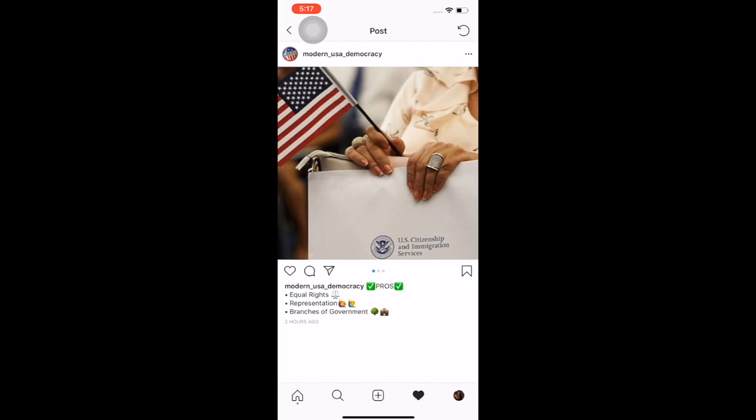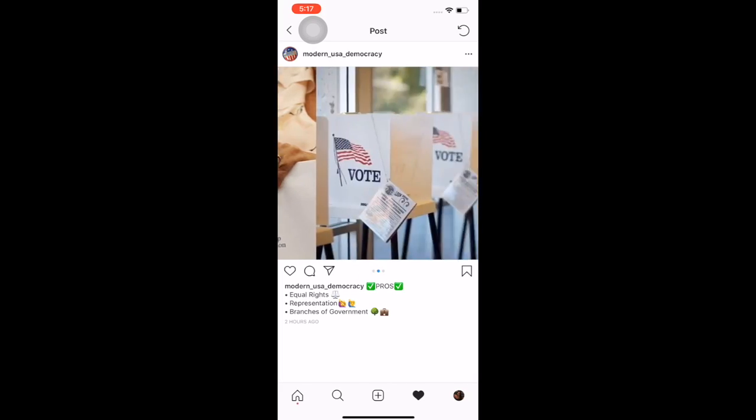Equality and human rights must be guaranteed to every American citizen as well, no matter their race, sex, national origin, sexual orientation, or gender identity.